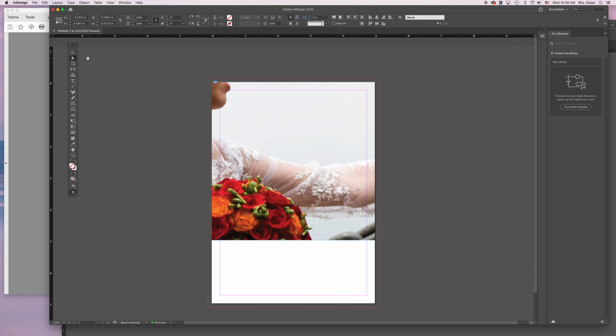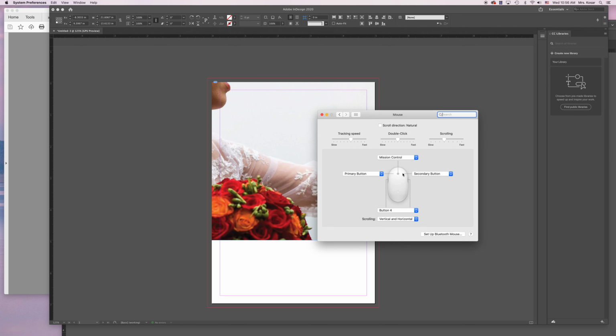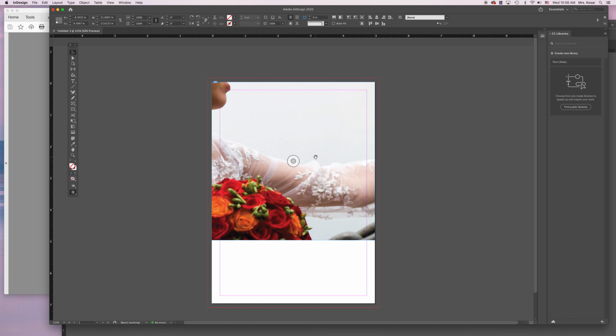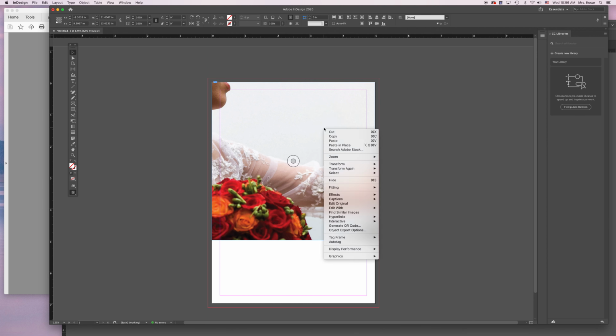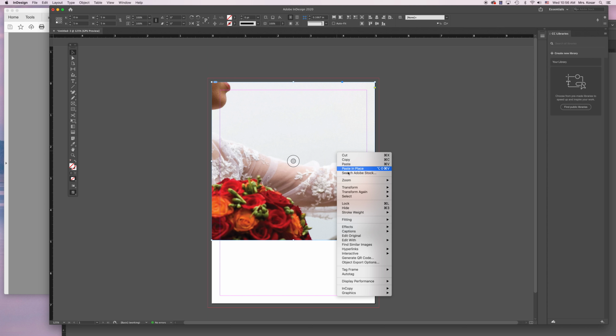So what I'm going to do is I'm going to right click on this. And if your right click is not activated on your computer, go to your system preferences down here in your dock, go to the mouse, and just change the right click on this to a secondary button, and that way you'll have your right click activated. So I'm going to right click on this picture, so make sure I'm using my selection tool to select it, right click, and I want to click on fitting.